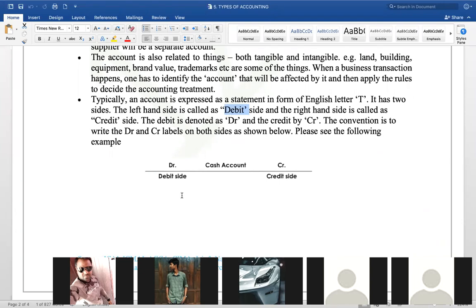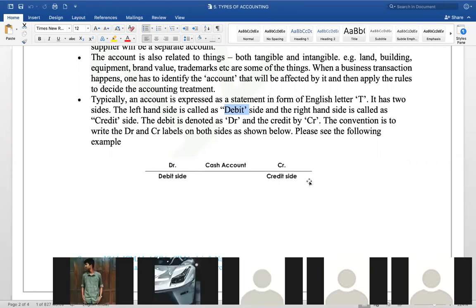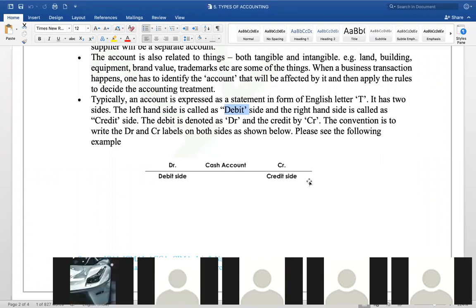Debit means to write on the left-hand side. Credit means to write on the right-hand side. That's it, as simple as that. It is not a very complicated technicality. To debit means to write on the left side. To credit means to write on the credit side of the account, or right side of the account.